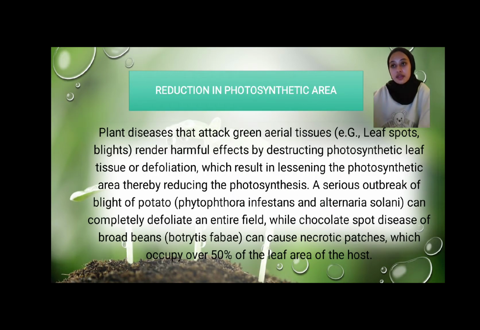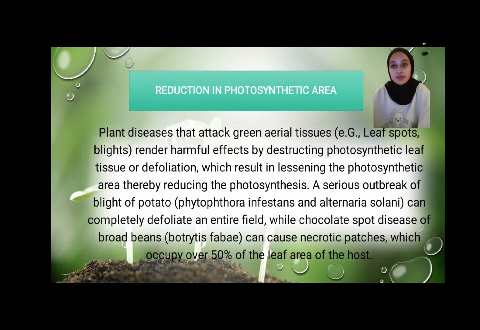Reduction in photosynthetic area. Plant diseases that attack green area tissue, for example leaf spot and blights, render harmful effect by disrupting photosynthetic leaf tissue or defoliation, which results in lessening the photosynthetic area, thereby reducing the photosynthesis.